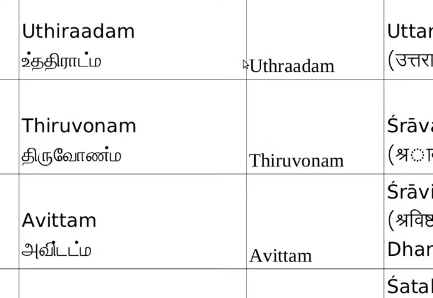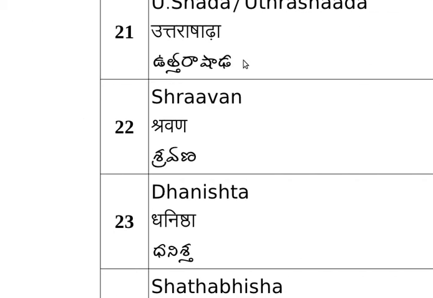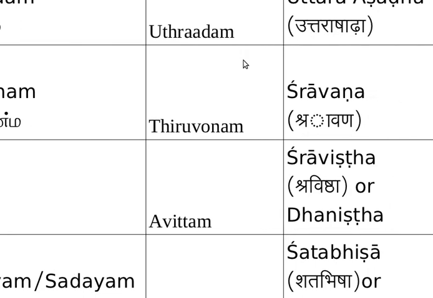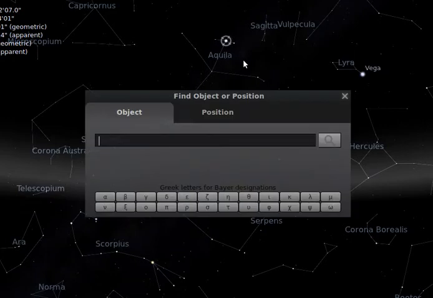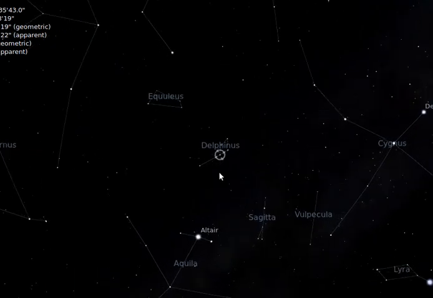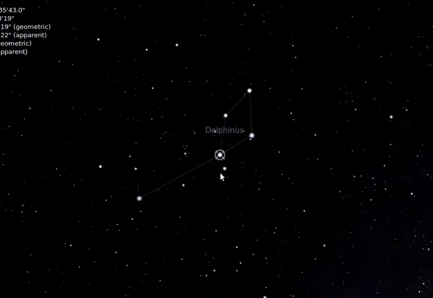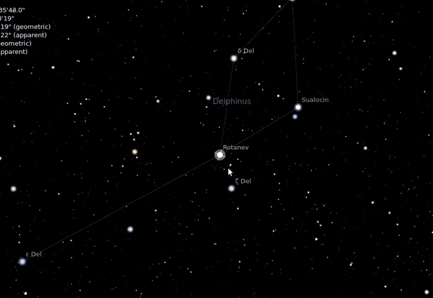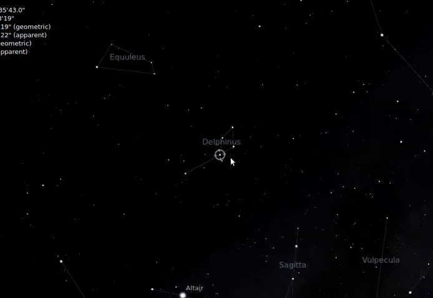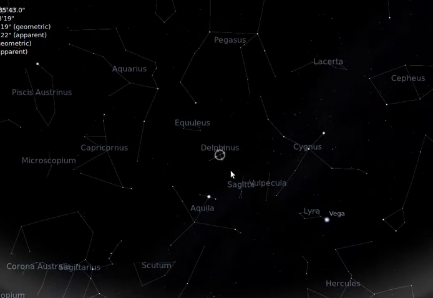And the next star after Shravanam is Dhanishta. Dhanishta in Tamil and Malayalam and in Hindi is called with these names. Dhanishta is called Rotanev. So this is called Dhanishta. It's very small, but it is visible. It is a visible star in the southern hemisphere.